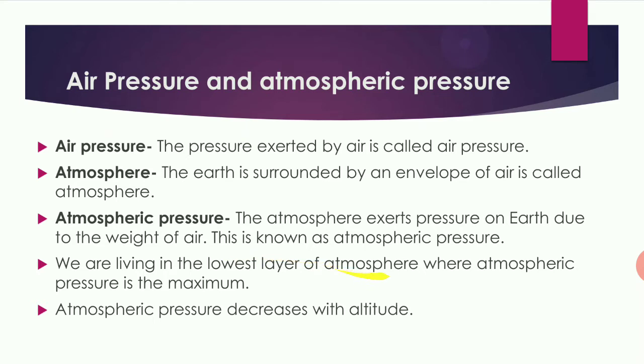We are living in the lowest layer of the atmosphere where atmospheric pressure is maximum. So, we are living where the air is maximum, and all living beings require air to live. As it is the lowest layer, atmospheric pressure is more. Atmospheric pressure decreases with altitude. As we move up, the air becomes less, and as the air becomes less, atmospheric pressure decreases. So with increase in height, atmospheric pressure decreases because the air decreases.